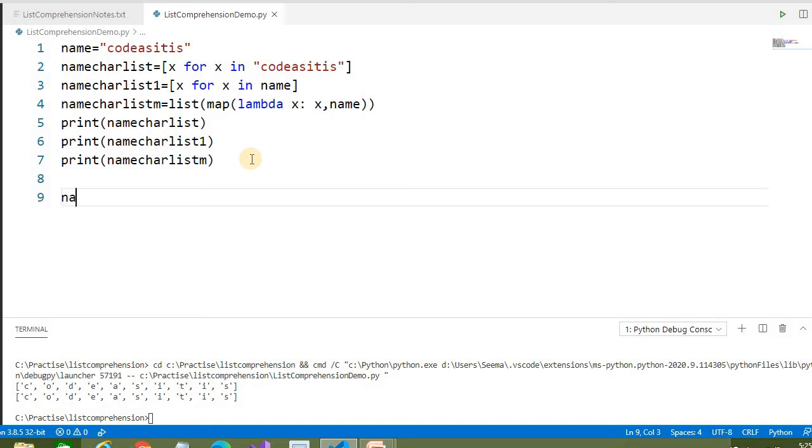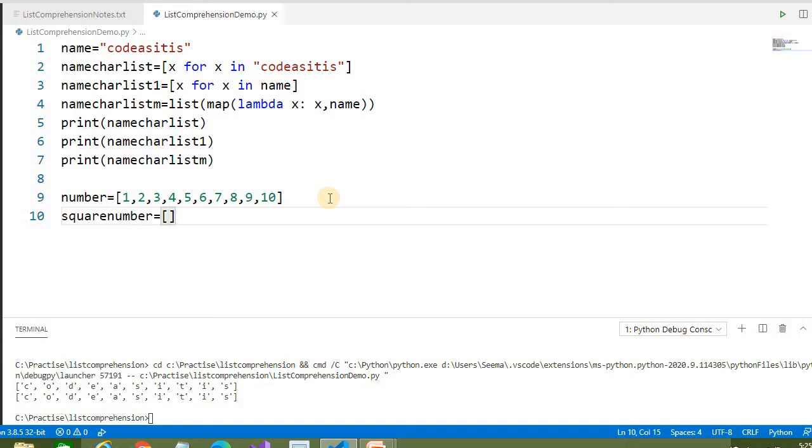So let's take some numbers, like 1 2 3 4 5 6 7 8. We are trying to compare with map or filter so that you are able to understand it in a better way. So let's do the same thing. Let's try to return the square of each number in the list. How do we do this? Square number, we have to get the square, for x in number. So simple, okay, so simple.